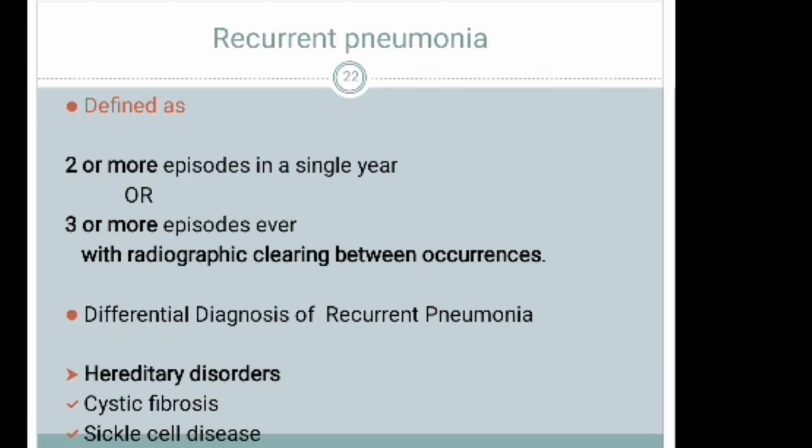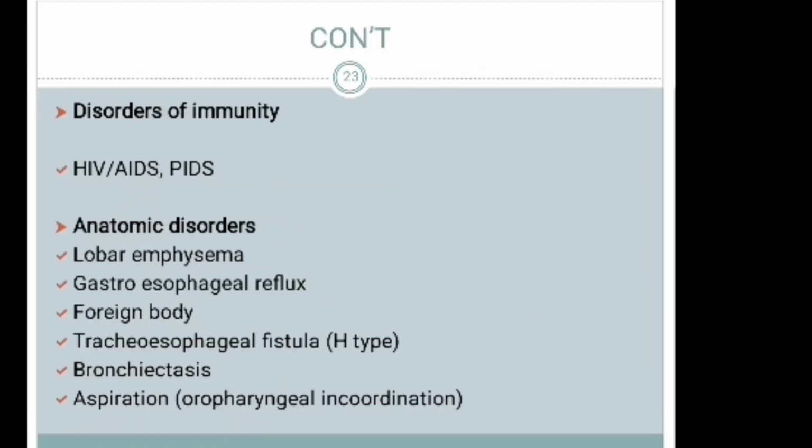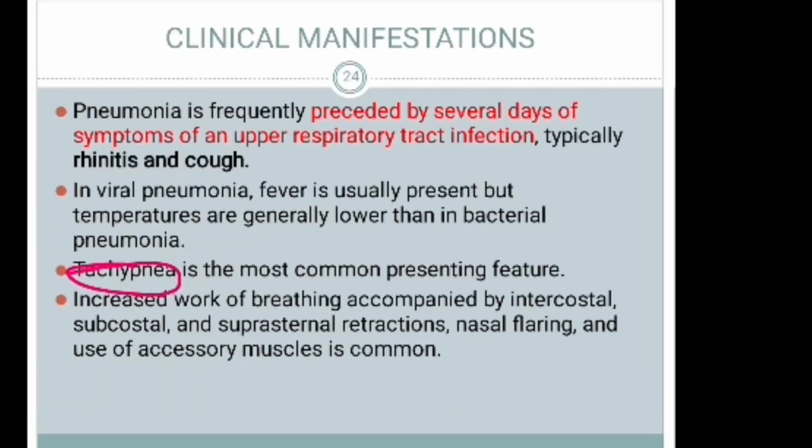The differential diagnosis for recurrent pneumonia includes hereditary disorders such as cystic fibrosis and sickle cell disease; disorders of immunity such as HIV; and anatomic disorders such as lobar emphysema, gastroesophageal reflux, foreign body, tracheoesophageal fistula, bronchiectasis, and aspiration.